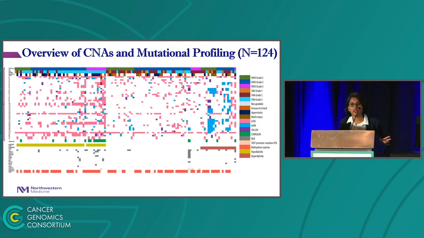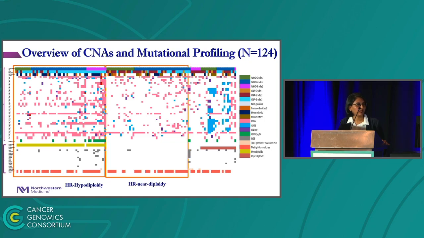The CNAs are listed first on the left side, followed by NGS mutations. We'll be first looking at high-risk hypodiploid, followed by the near diploid category, and finally the hyperdiploid category. Over the next few slides, I'll be going through the data in detail.